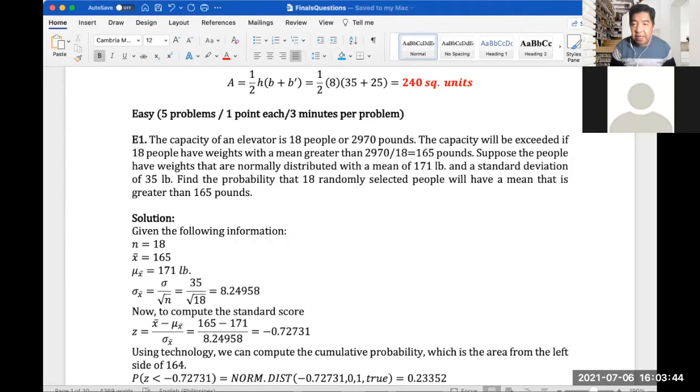The capacity will be exceeded if 18 people have weights with a mean greater than 2,970 over 18, so that's 165 pounds. Suppose the people have weights that are normally distributed with a mean of 171 pounds and a standard deviation of 35 pounds. Find the probability that 18 randomly selected people will have a mean that is greater than 165 pounds. So we have the given information.